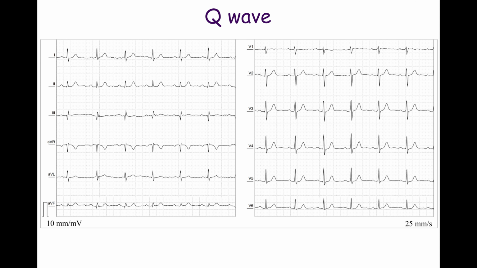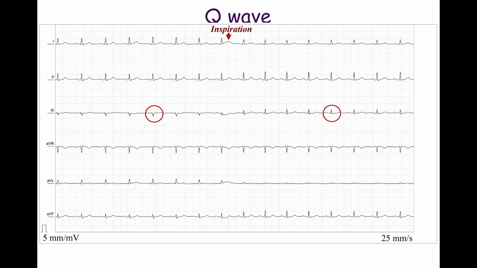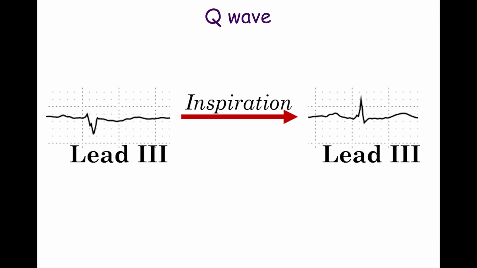Occasionally, Q waves similar to those seen in myocardial infarction are present in lead 3 in healthy subjects. Rarely, Q waves are also seen in lead AVF. However, these Q waves are narrower and less deep. They disappear during inspiration and are called positional Q waves. During inspiration, the R wave in the inferior leads tends to increase in amplitude.